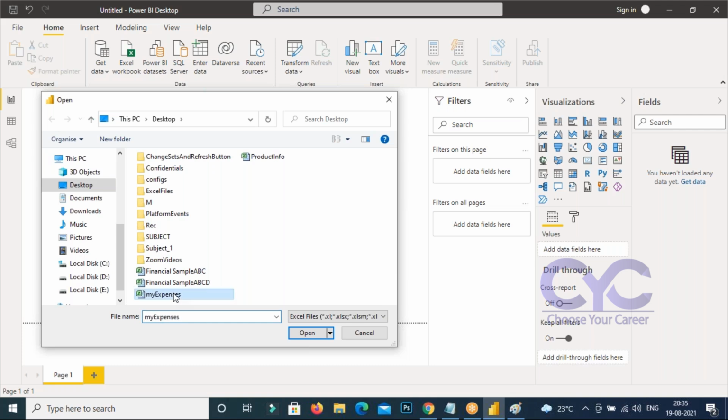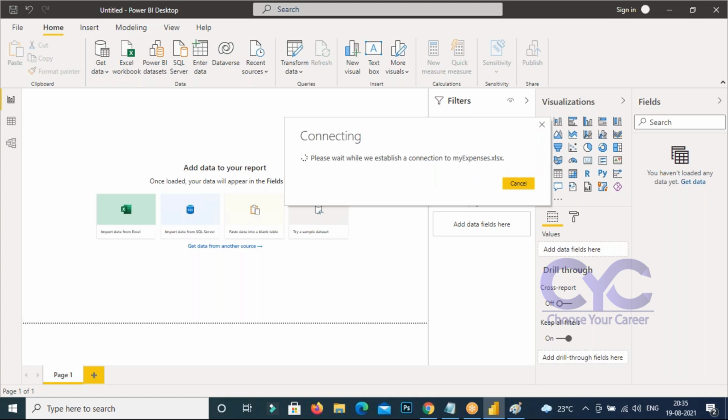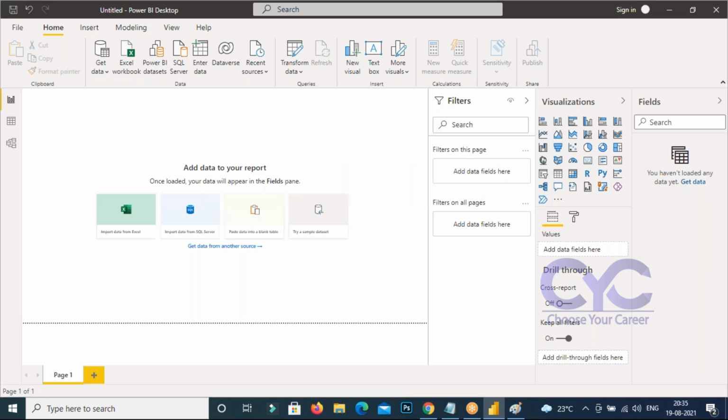For example, my expenses are there here. Yes, you can open it here. This is the data you are going to get, like that. It is connecting to your data there. Okay. So we can see the end-to-end operation, an end-to-end example, in the next session. So our introduction part for this Power BI we are going to discuss. Like this, you can connect your data.